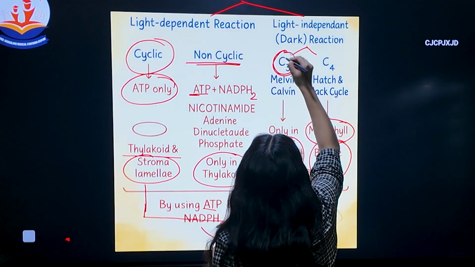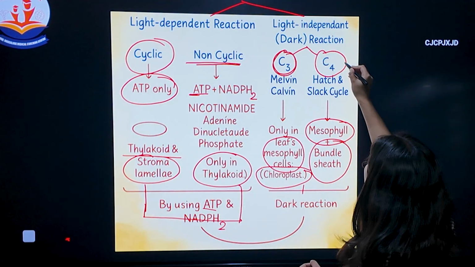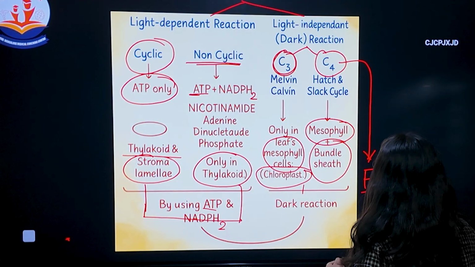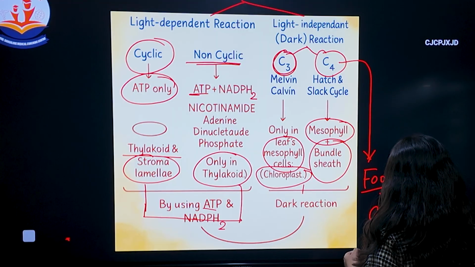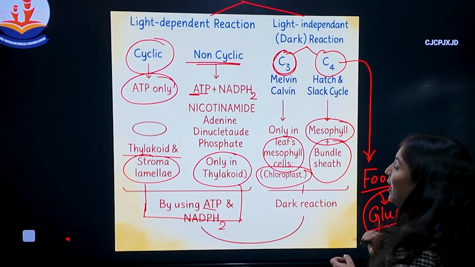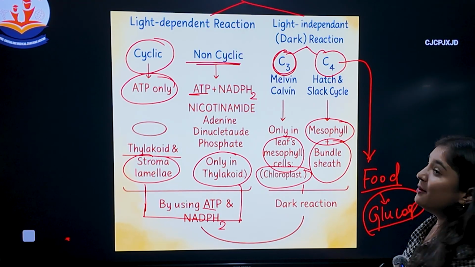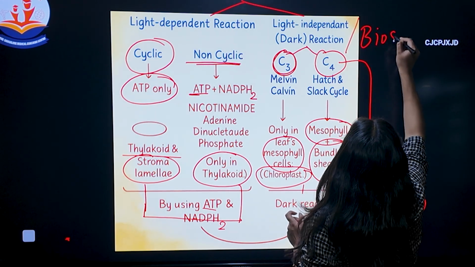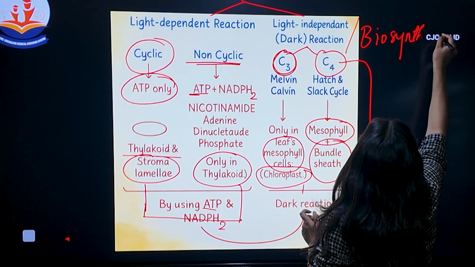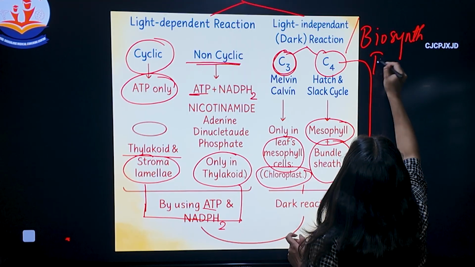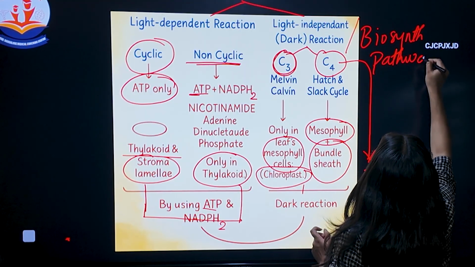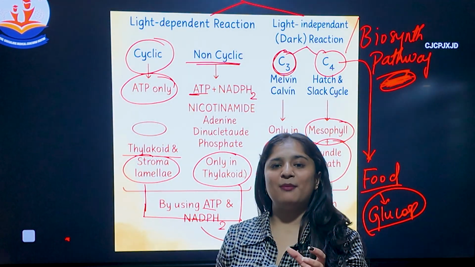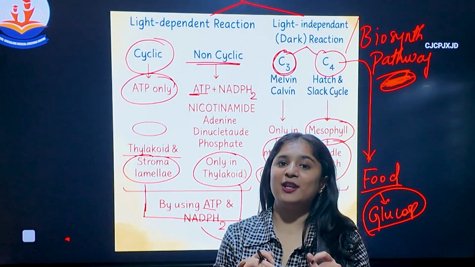Where C3 and C4, what do they prepare? They prepare food in the form of glucose. And that's why we call the light independent reaction also the biosynthetic pathway. So this is a flow chart that you have to remember for your exam, and it is very easy to revise when you are revising for your NEET exam.